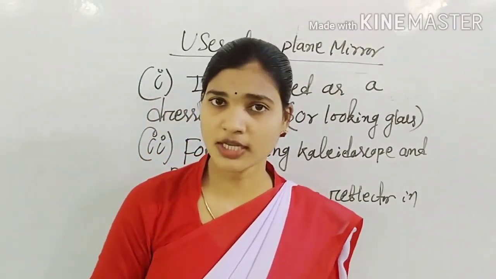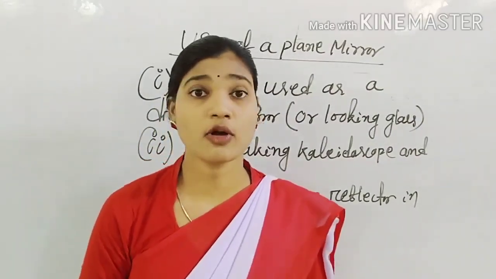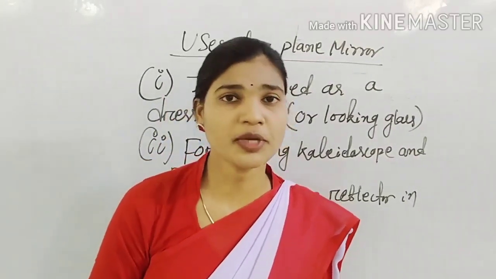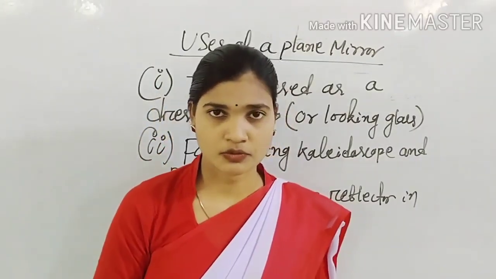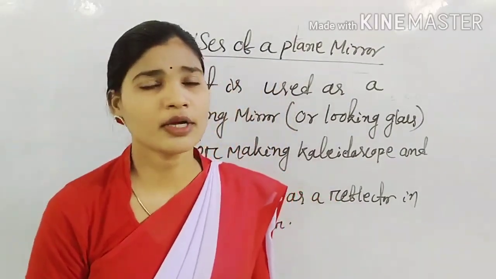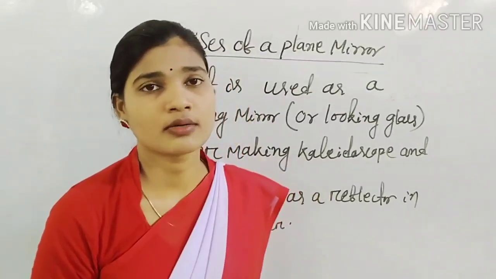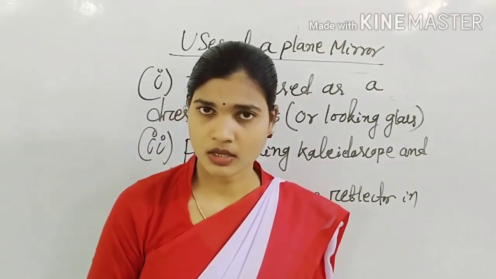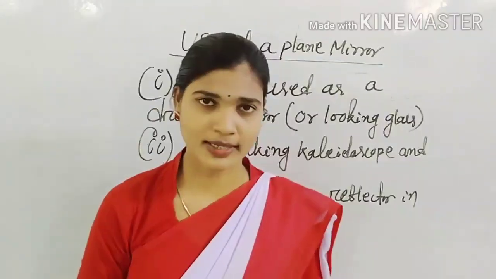What is virtual image? When the rays of light get reflected from a mirror and appear to meet at a point, it is known as virtual image. The image which can be seen only in a mirror but cannot be obtained on a screen is known as virtual image. The image formed by a plane mirror is a virtual image.